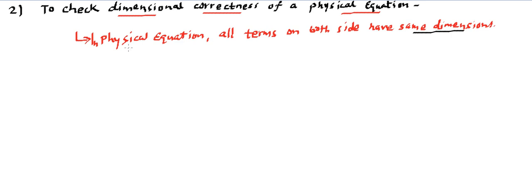So we will say a physical equation is dimensionally valid or dimensionally correct if all terms which are involved have the same dimensional formula. That means left hand side dimensions must be equal to right hand side dimensions, and the terms on the left side should have the same dimensions, and the terms on the right side should also have the same dimensions. This particular thing is known as the principle of homogeneity.